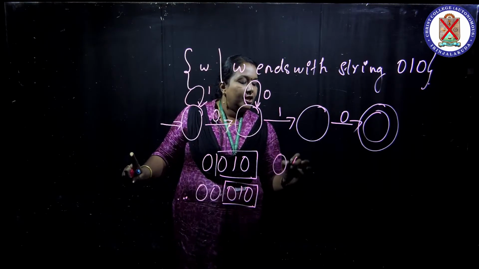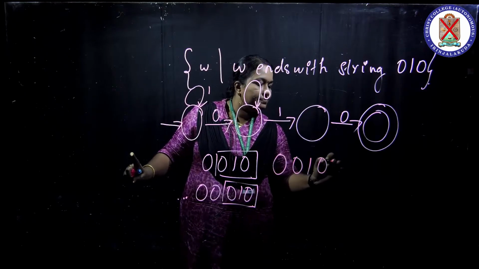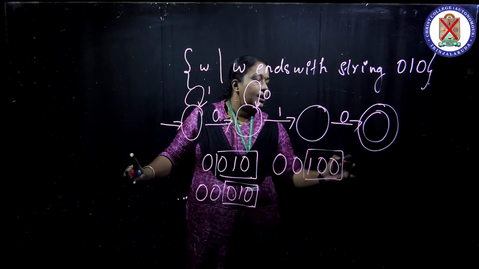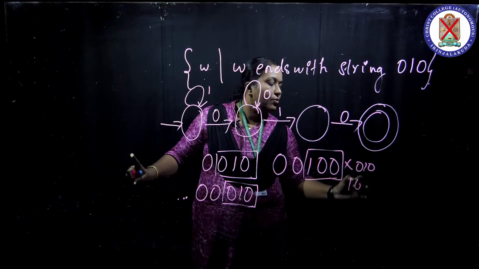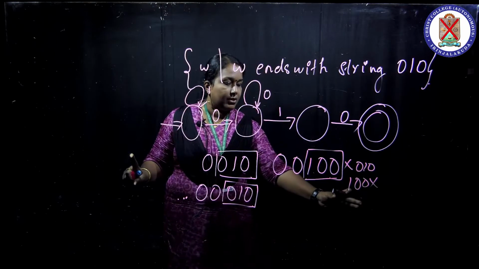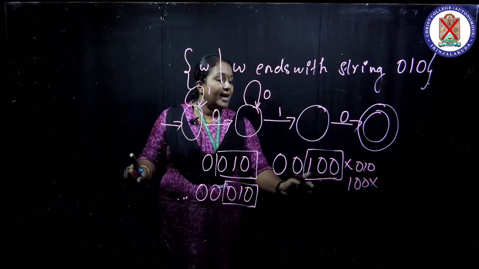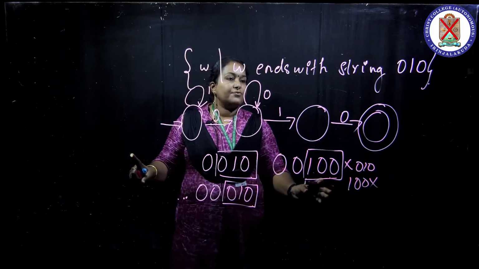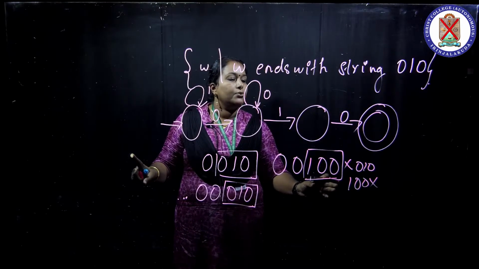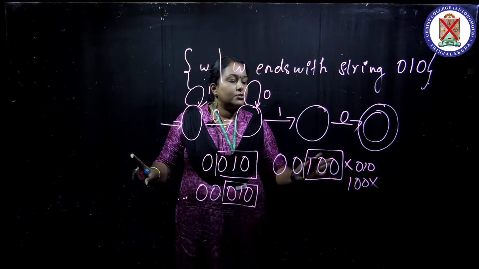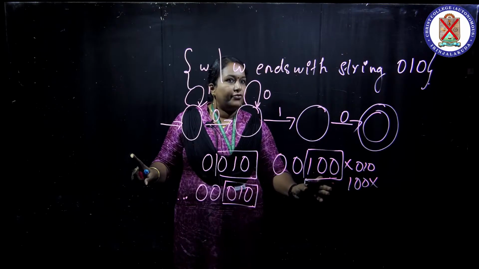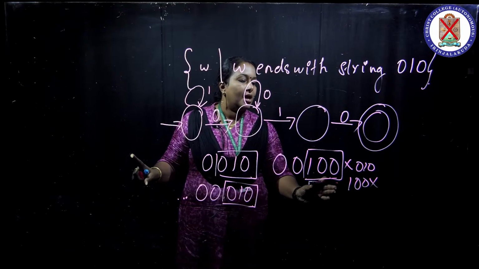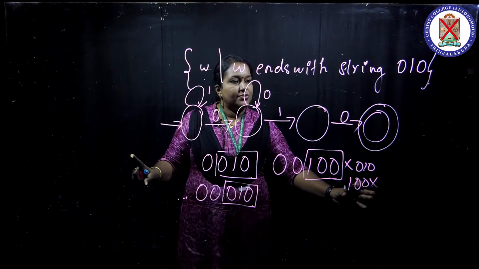But when 0 comes here, that makes the change. For example, if I give a string like this, it does not end with 0, 1, 0. It ends with 1, 0, 0. So this string must be rejected. So we check with the negative string. When you are drawing the DFA, every time check with the strings which are not accepted. Then only you can get the correct DFA. When you are marking the states, every time check with the negative or non-satisfying condition.